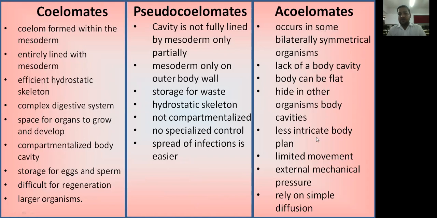They hide in other organisms' body cavities. They don't have a coelomic cavity. That means they are not well-developed organisms. Generally, they are found in the body of other organisms. Less intricate body plan. They don't have a perfect body plan. Limited movement. They don't have a specific type of organ for movement. Limited movement, external mechanical pressure, and they rely on simple diffusion.